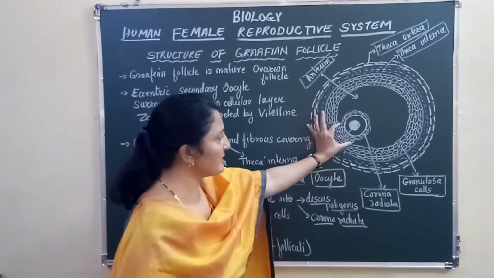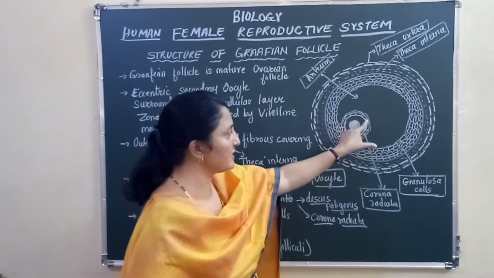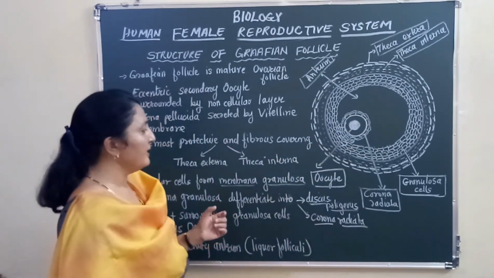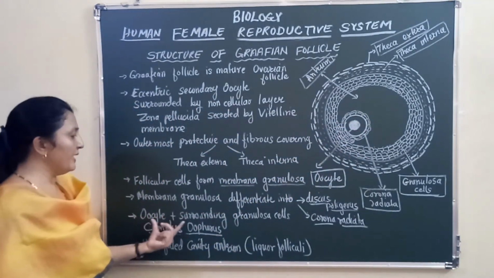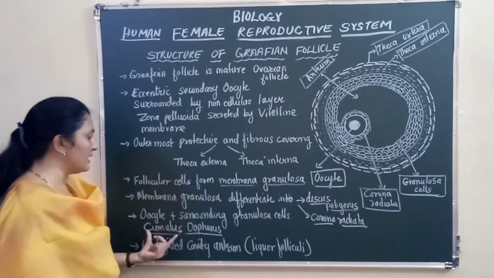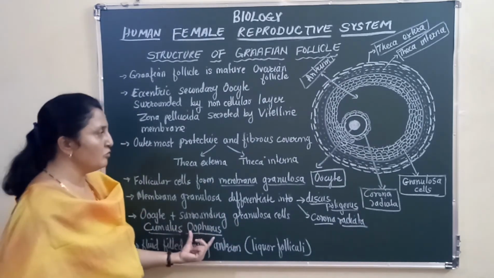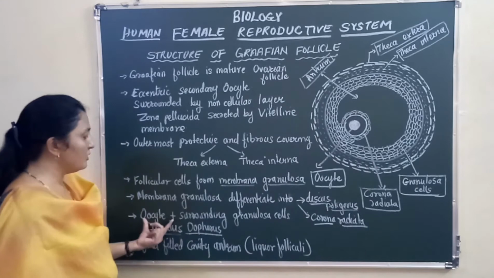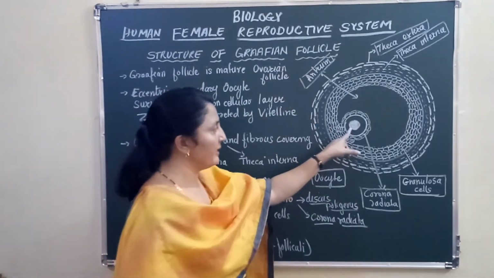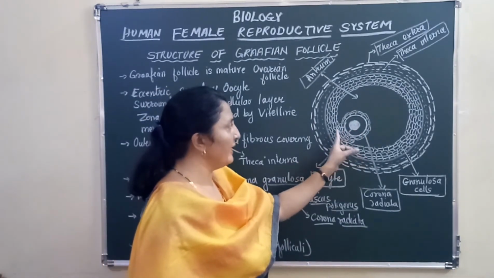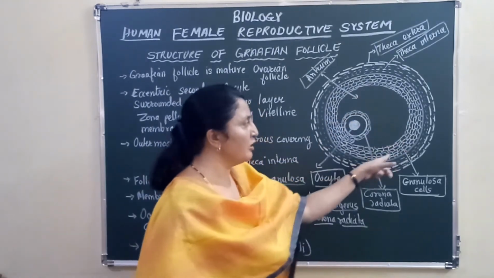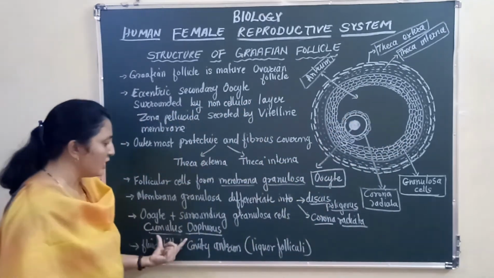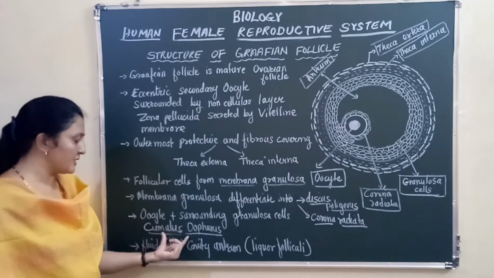So this is the discus proligerus and those cells are called the corona radiata. The oocyte and the surrounding granulosa cells are called the cumulus oophorus, correct? This is the oocyte, and all the cells around it together are called the cumulus oophorus.